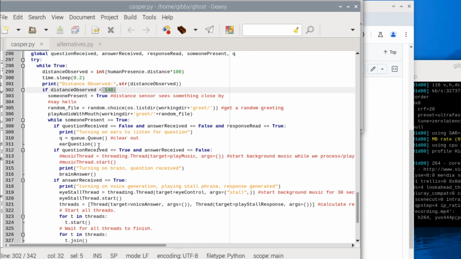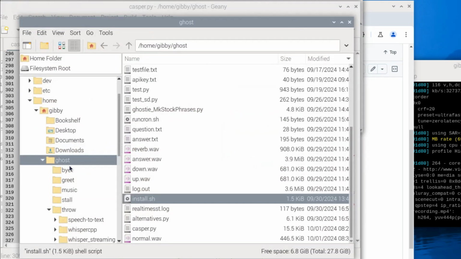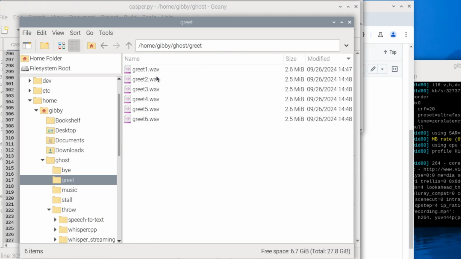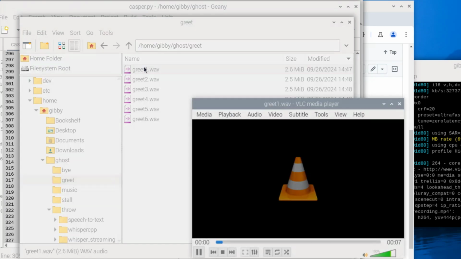We assume that somebody is there and we want to say hello. So right here is where we do that hello step. And so we actually go out and we grab a random file from this directory called greet. I've already pre-generated some greetings, and they're all sitting out here. So if we just double-click on one of these.